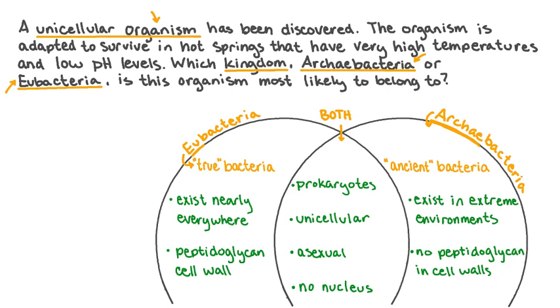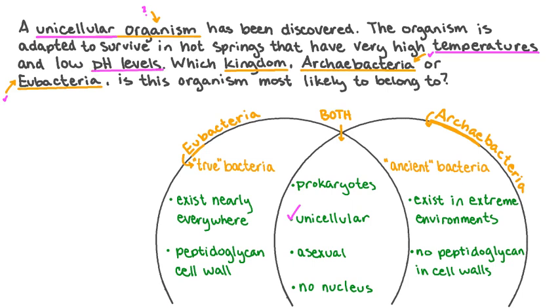We've determined the characteristics of archaebacteria and eubacteria, so now we need to review the characteristics of our mystery organism and figure out which kingdom it belongs to. We're first told that our organism is unicellular, but that's a characteristic of both archaebacteria and eubacteria. So being unicellular doesn't help us to figure out which of the two kingdoms our organism belongs to.